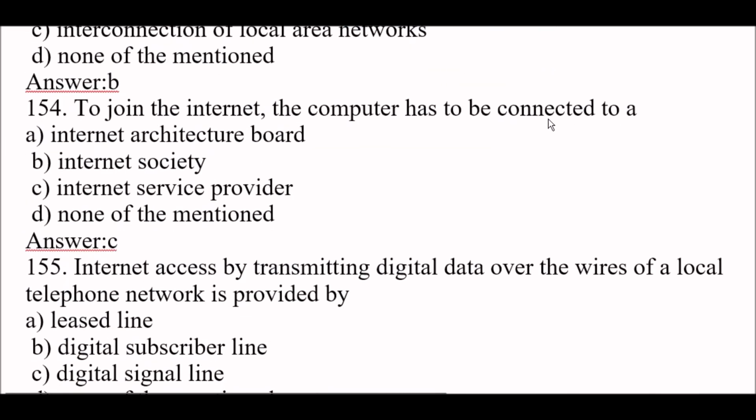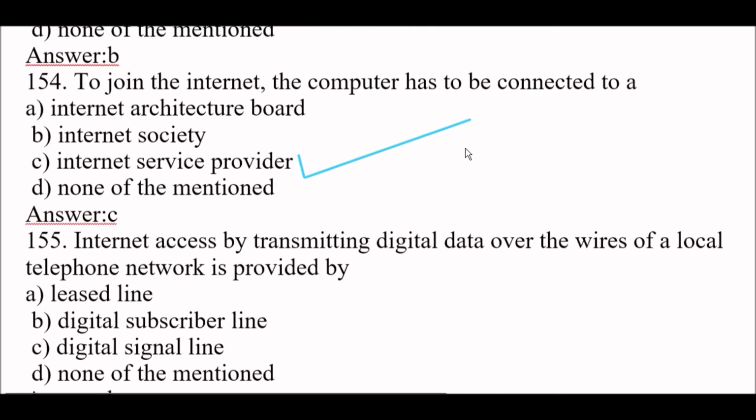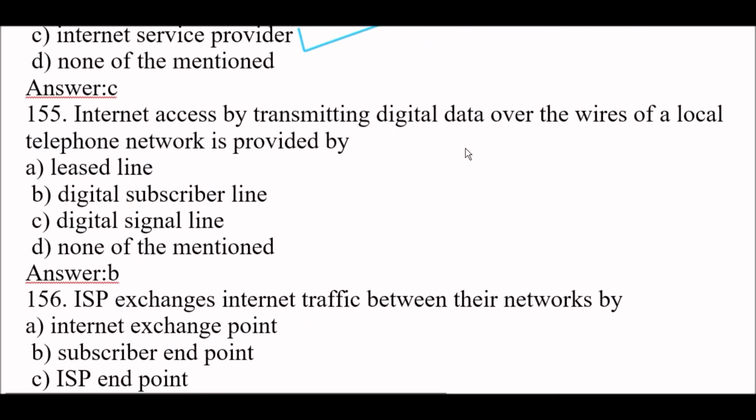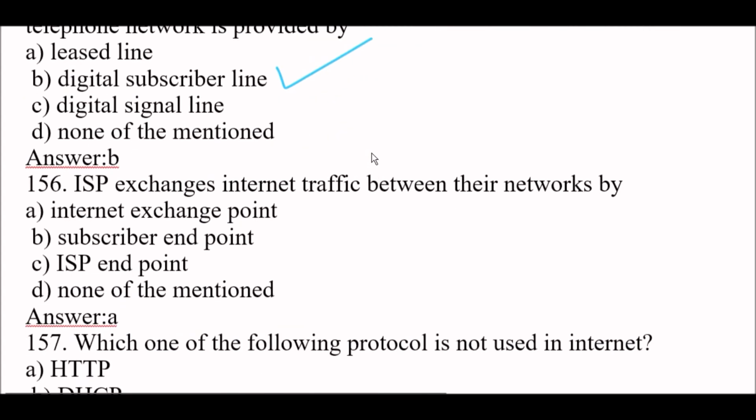Next question. To join the internet, the computer has to be connected to an Internet Service Provider, ISP, option C. Next one. Internet access by transmitting digital data over the wires of a local telephone network is provided by option B, digital subscriber line. Next question.